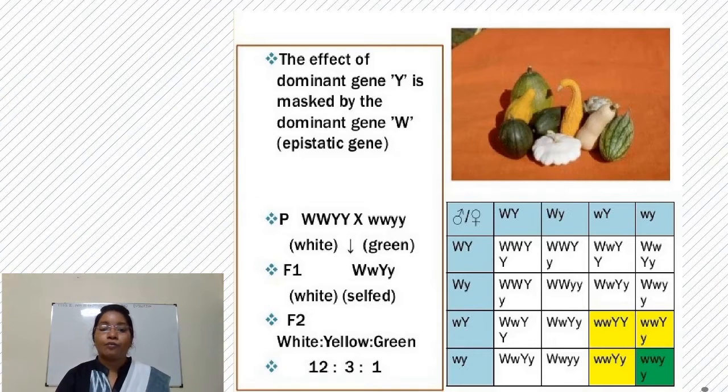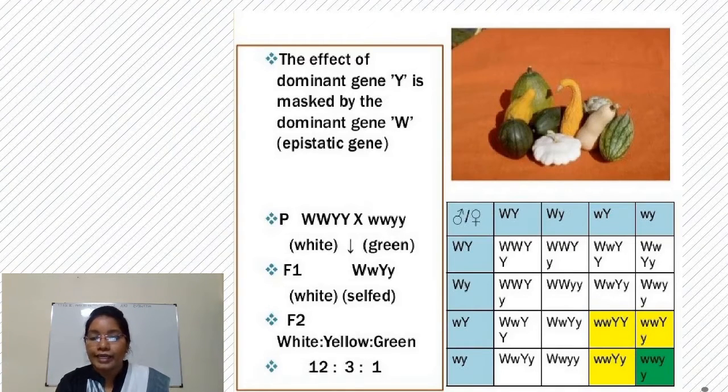Okay. So, whenever this F1 generation under selfing, it produces 16 type of offspring. If we see the offspring, in that most of the offspring show capital W as dominant. So, whenever there is a capital W, it expresses white. So, among F2 generation, white offsprings are common, that are 12 in number. Then comes the yellow color.